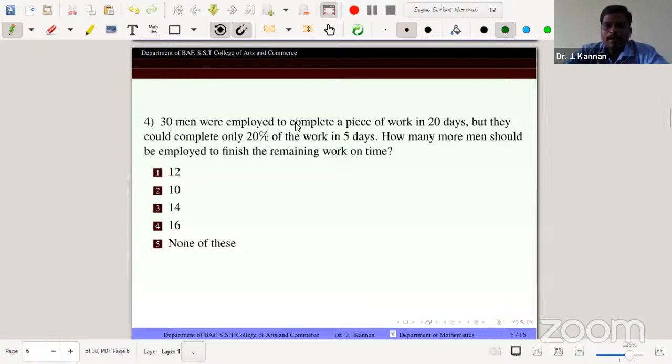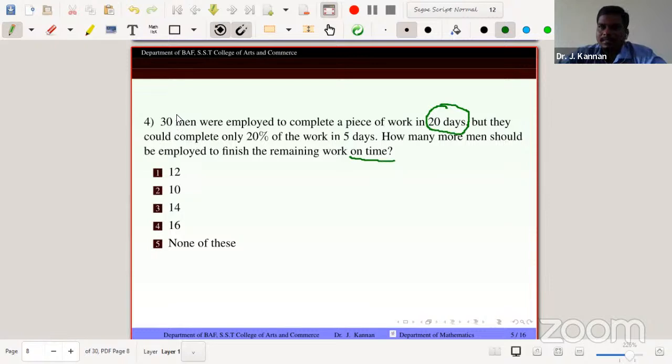30 men were employed to complete a piece of work in 20 days, but they would complete only 20% of the work in 5 days. How many more men should be employed to finish the remaining work on time? The question is very powerful in this phrase, on time. On time means the 20 days.